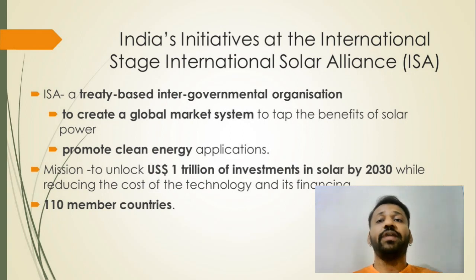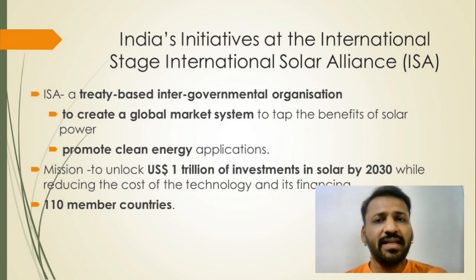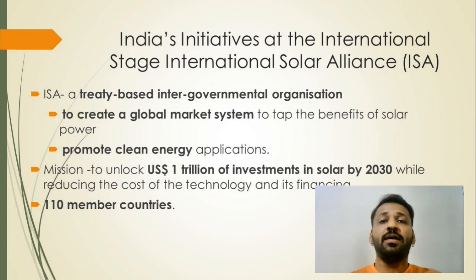Okay, so the ISA is very important for the transition to green energy. The economic survey talks about creating a global market, where all the countries that have come together have decided to unlock US $1 trillion of investment in solar by 2030.